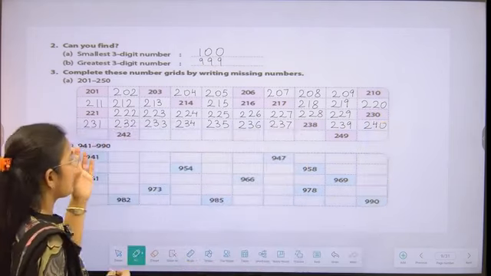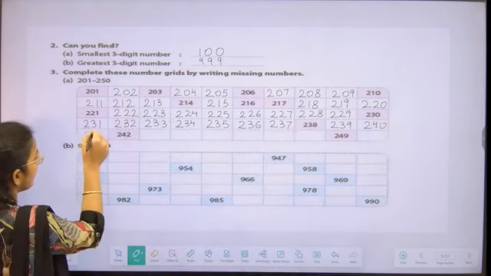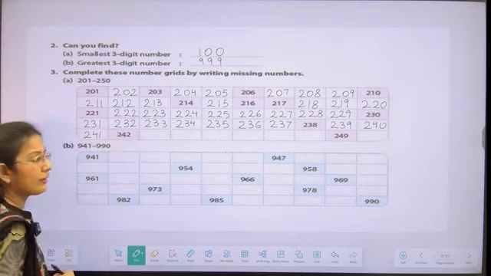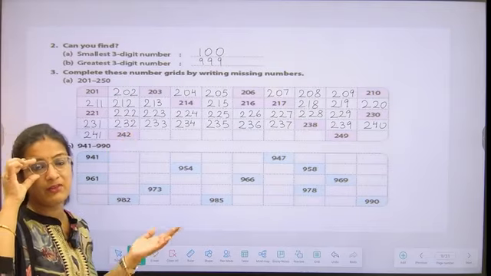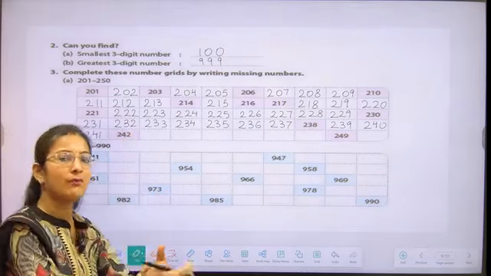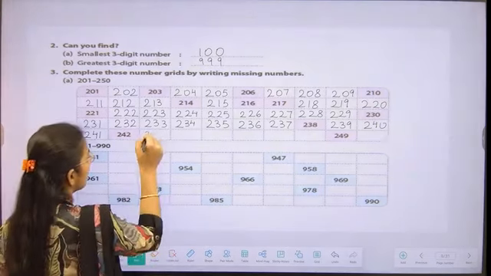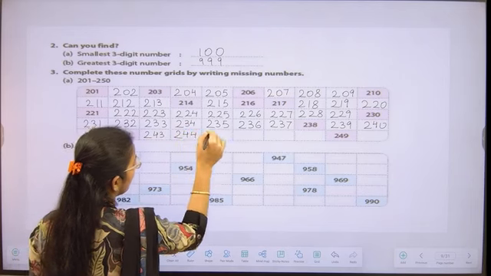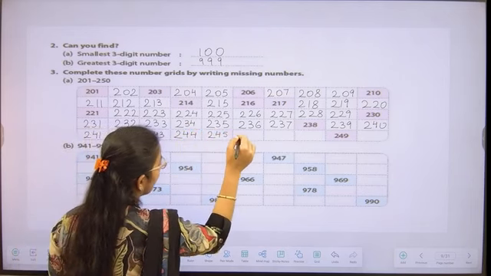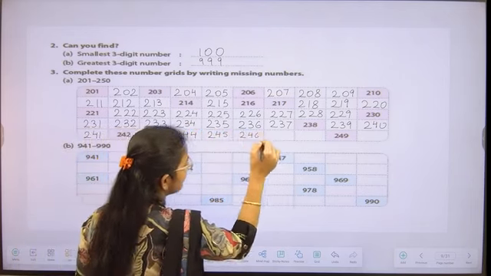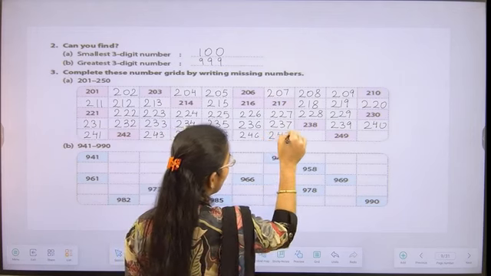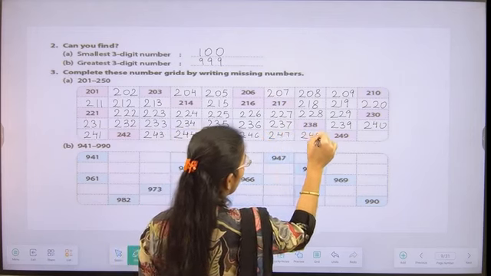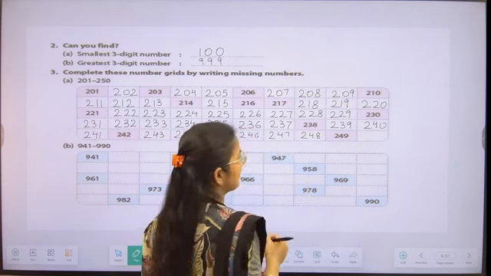Moving to the next, we have to write 241. 242 is written for us, student. Then we have to write after 242. So we are getting 243, 244, 245, 246, 247, 248. 249 is written for us.